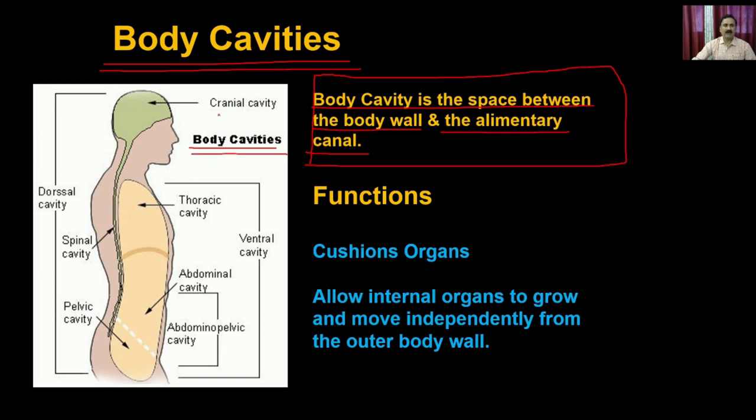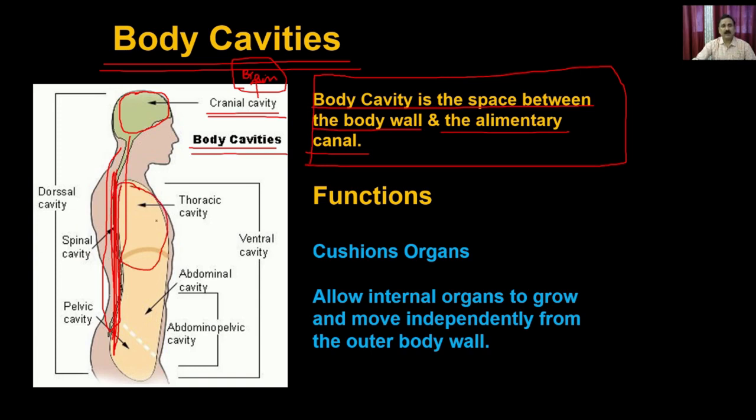For example, you can have the cranial cavity, where you are going to have the brain, as well as all the nerve organs. Whereas in the spinal cavity you're going to have the spinal cord, and this is the portion where you're going to have the notochord, right? In the dorsal portion, you have a rod-like structure which is running, and that is actually going to protect the spinal cord.